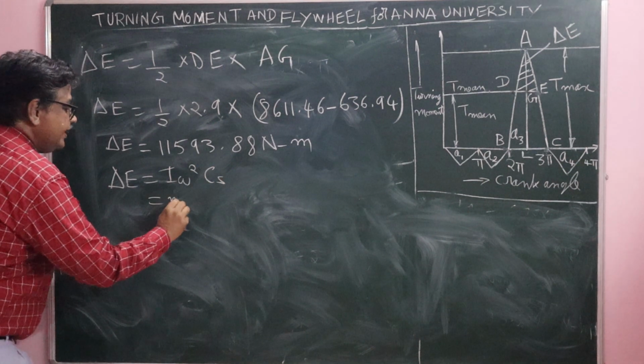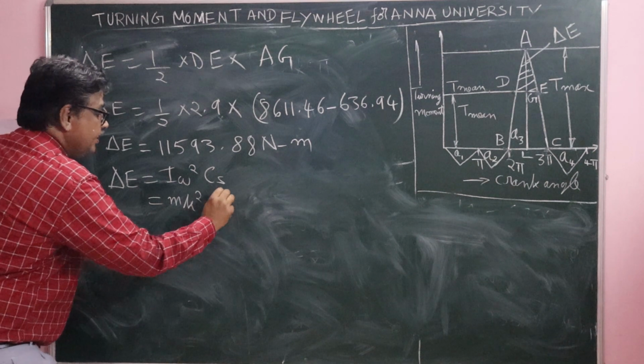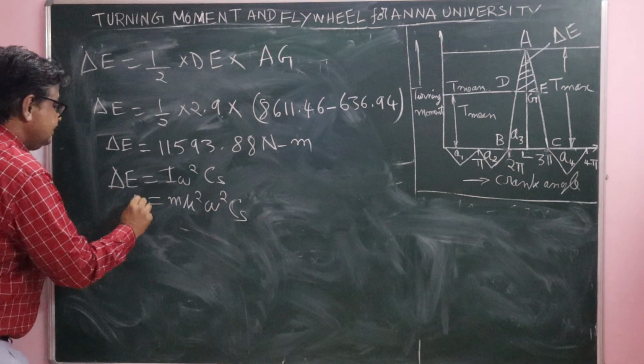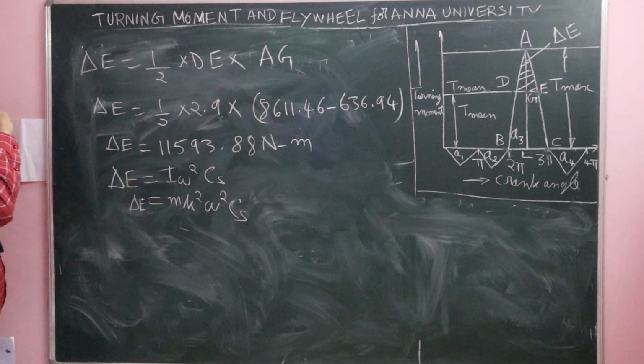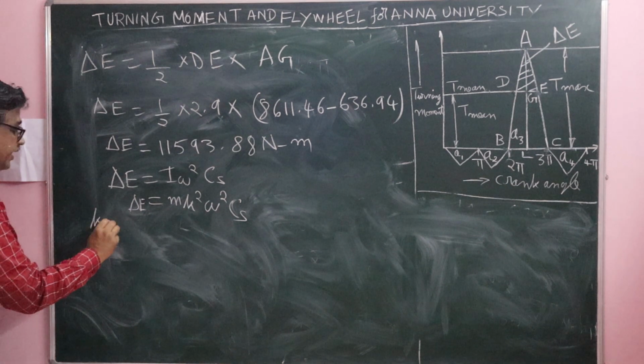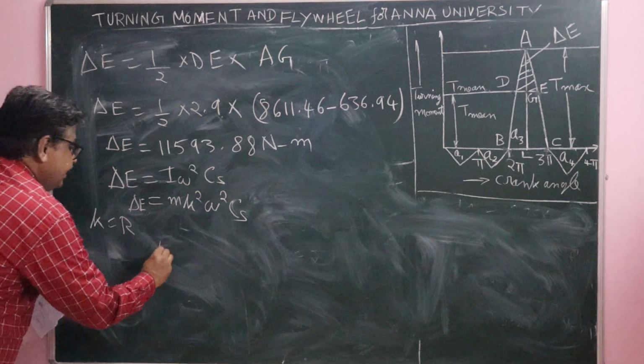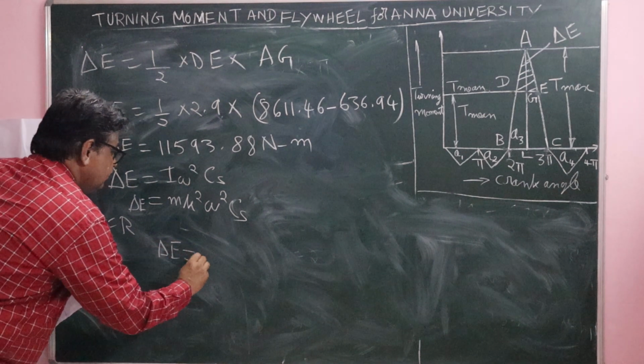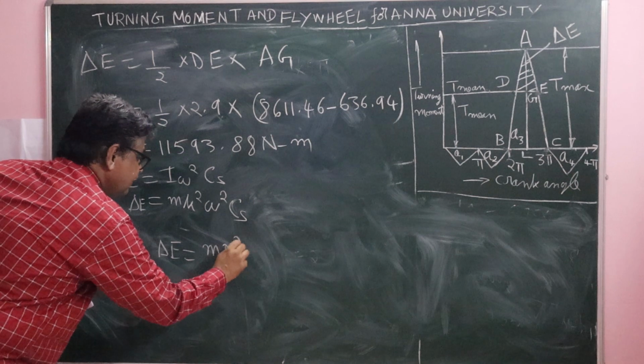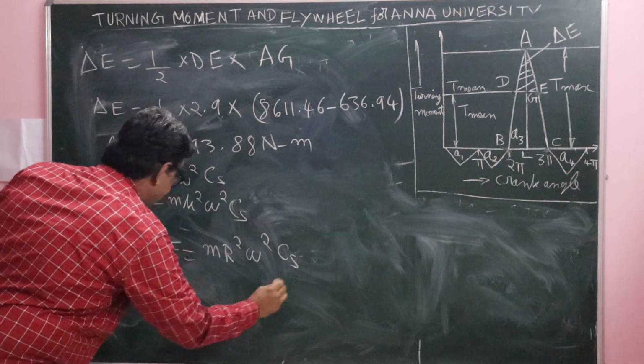We know that maximum fluctuation of energy del E is equal to I omega square CS, where I is equal to m k square. But here k, the radius of gyration, is equal to r, the radius of the flywheel rim. Therefore, del E is equal to m r square omega square CS.